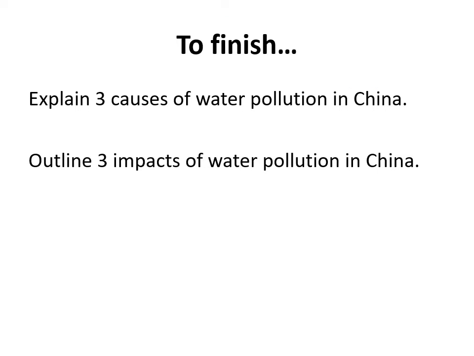Okay, so we should be at the hour mark pretty much by now, quite a lot crammed into one lesson. In any time you've got left, I'd like you just to recap. So from memory, I'd like you to turn to another bit of paper, back of your book, something like that. I'd like to see if you can remember, we set as the objective that you were going to be able to explain 3 causes of water pollution, and I've put here 3 impacts as well, or 3 effects of water pollution in China. So jot those down. If you finish those, or if you're not sure on any, you can go back to the rest of your notes. Obviously, you should have plenty of effects and causes already written down in this lesson. You can go back and check those in your own time.